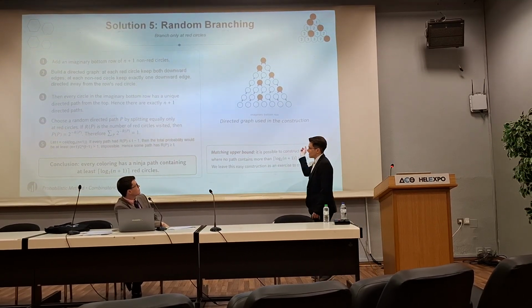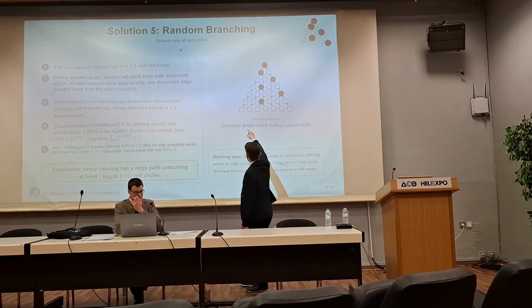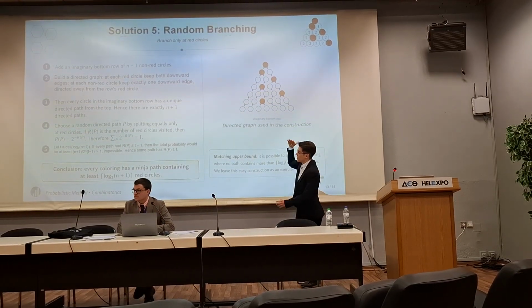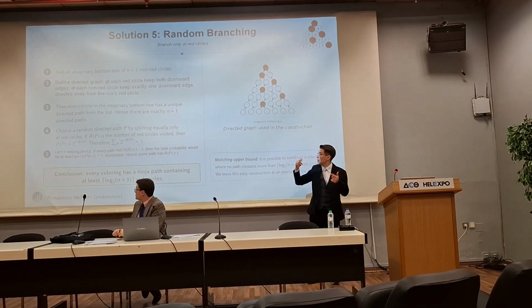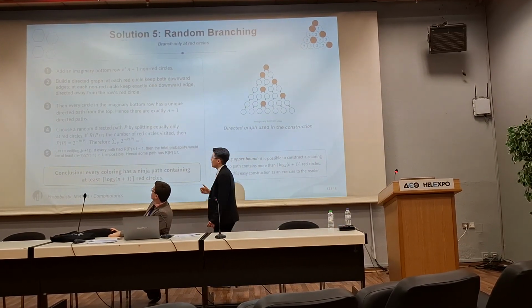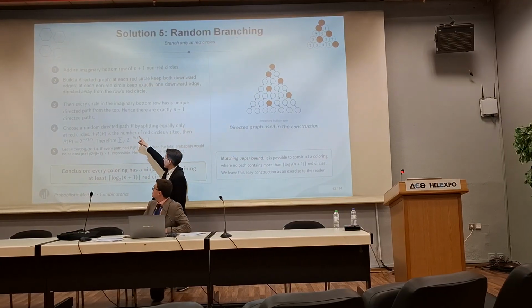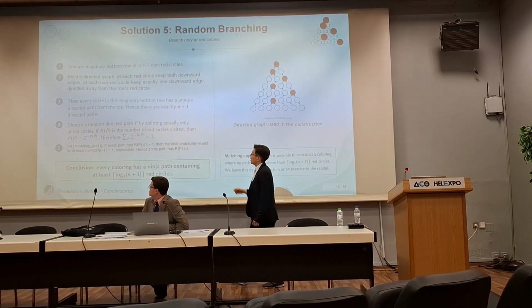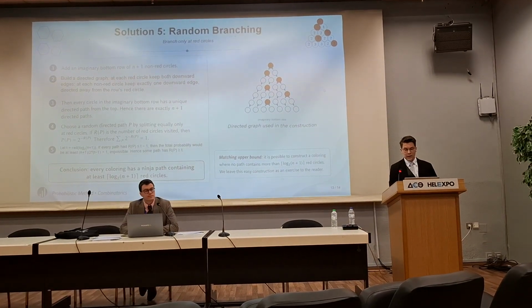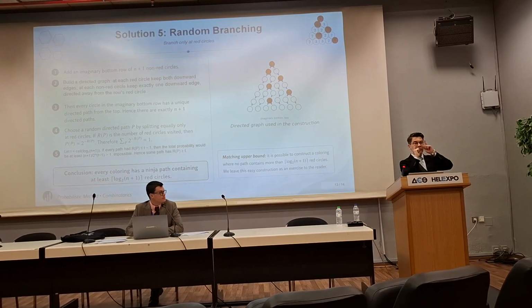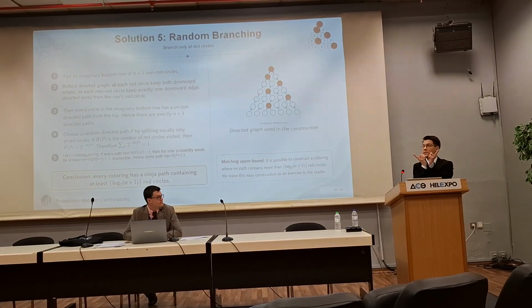And what we are going to say is this. We have added one last imagined row, so that we can count the paths we want. We choose a random directed path P by splitting equally only at red circles. So we begin at a circle, and each time we have a red circle, we have to make a decision, right?